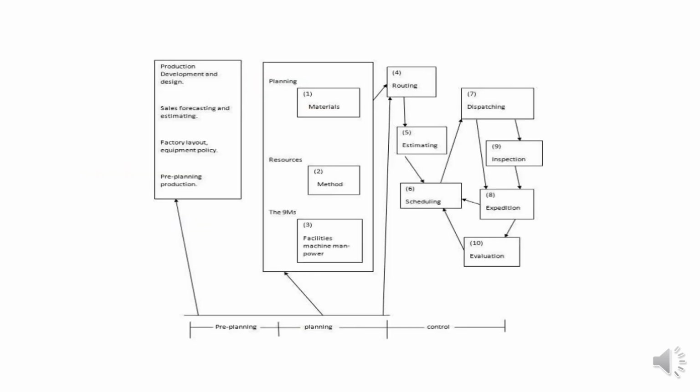Here is the flowchart given of the pre-planning stage and planning stage, and the last one is the control.